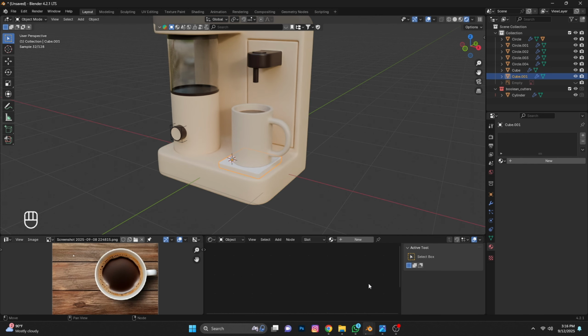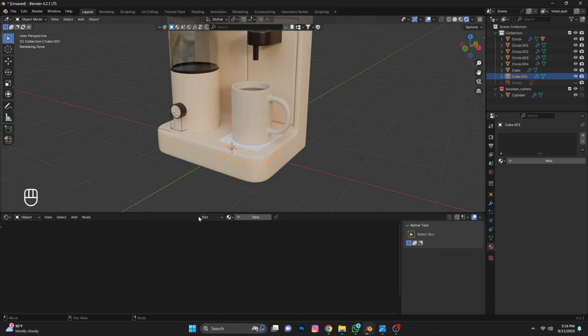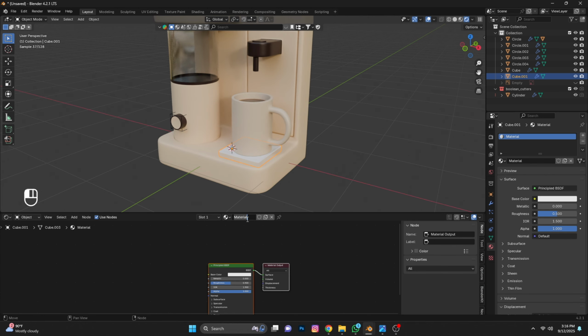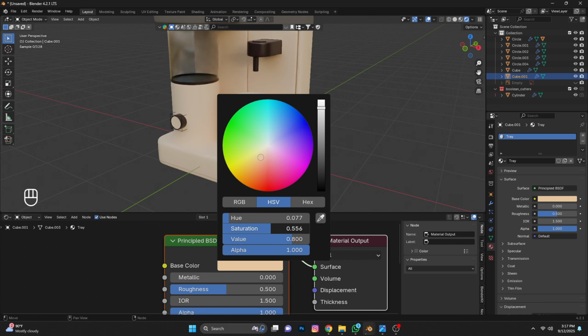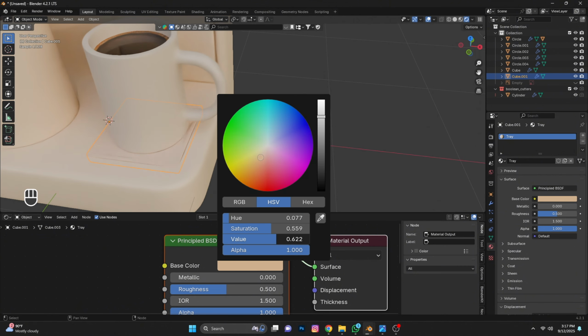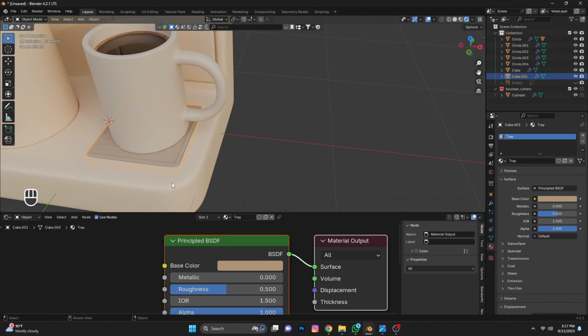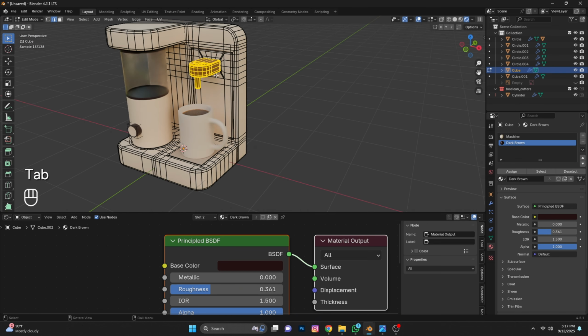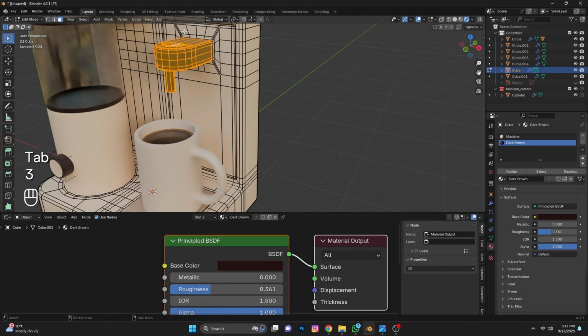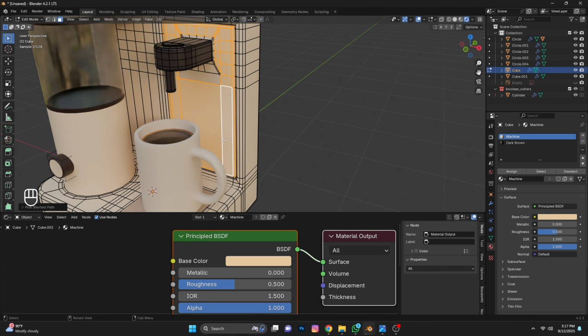Select this. Add new, name it tray. Give it color. Select face, press Ctrl Shift and click.